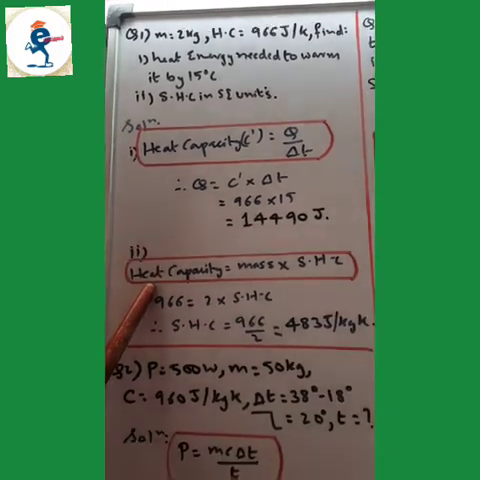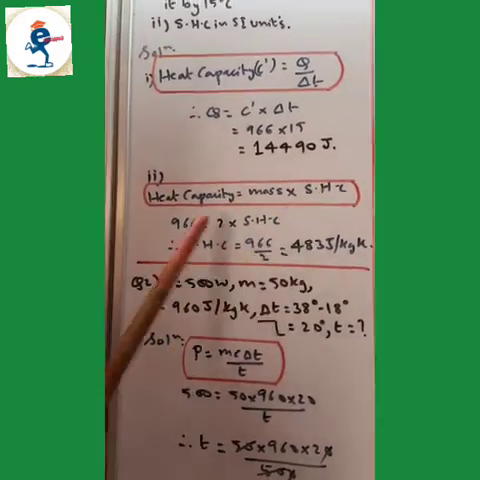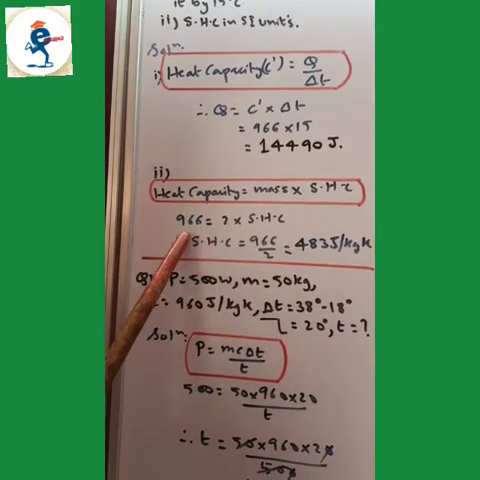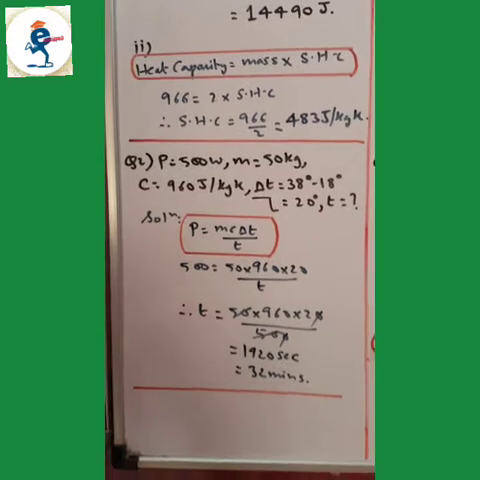Again, you have to find out the specific heat capacity. Heat capacity is equal to mass into specific heat capacity. 966 is equal to 2 into specific heat capacity. Send 2 that side. 966 upon 2, that is 483 joules per kg Kelvin.